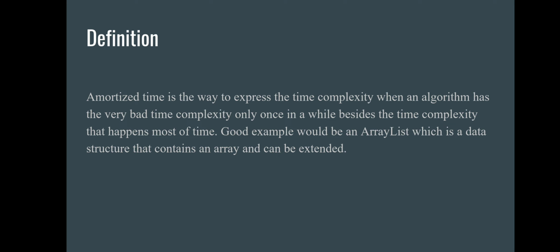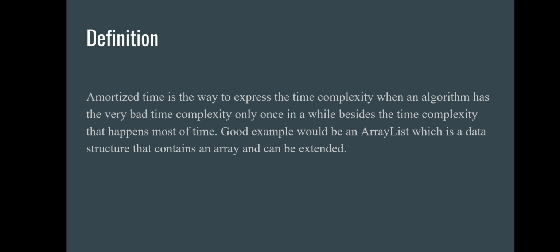Yeah, it happens once in a while. Like most of the time, the array will be sorted. But what if the array is not sorted? Like we have a situation where 1 in 1,000 times, the array is not sorted. Then what will be the time complexity? Obviously, it will be more than log n.